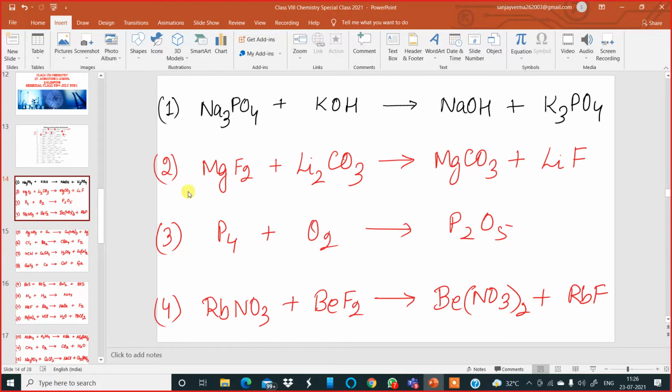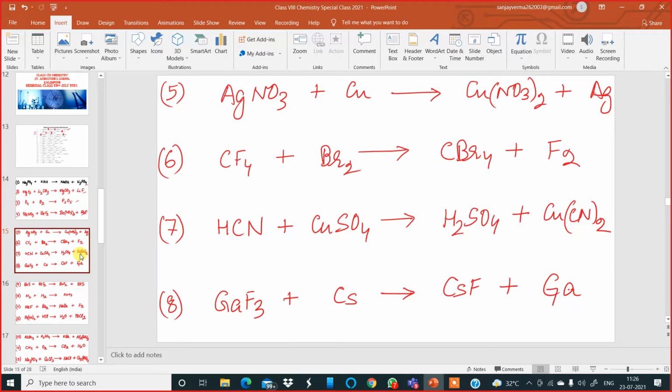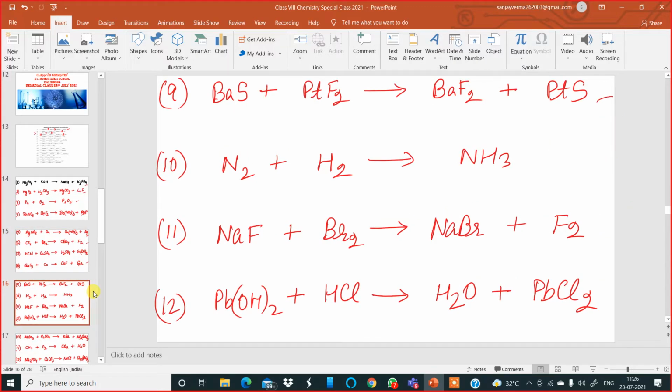These are the equations for those who can't see. These equations are not balanced. You can refer to your equations from here: slide number 14, then slide number 15 has 5, 6, 7, 8. Slide number 16 has 9, 10, 11, 12.